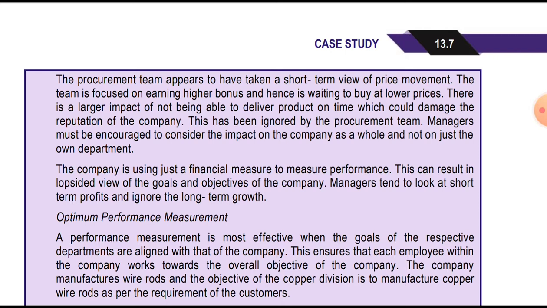So what is mentioned is there is a larger impact of not being able to deliver the product on time, which would damage the reputation of the company. This has been ignored by the procurement team. The manager must be encouraged to consider the impact on the company as a whole and not just their own department.